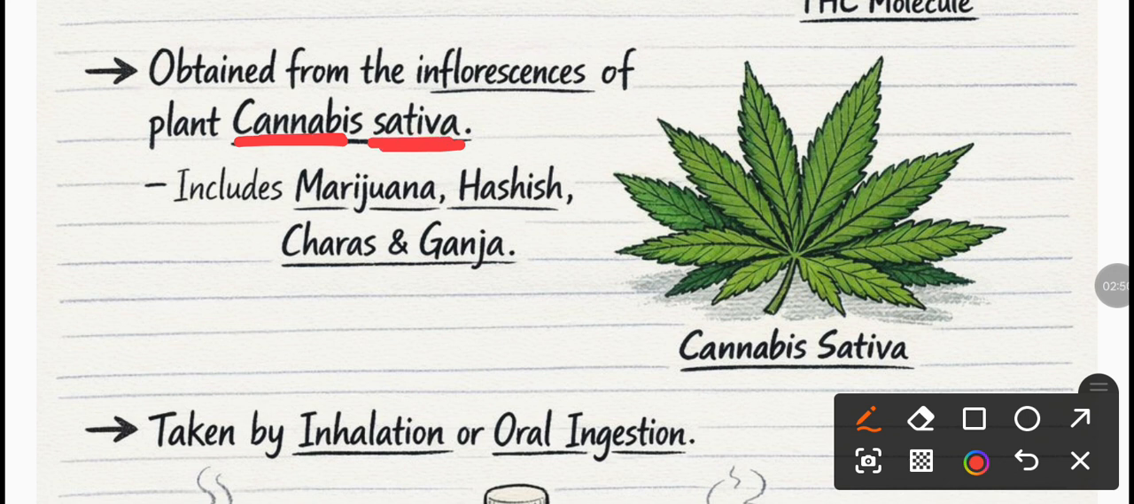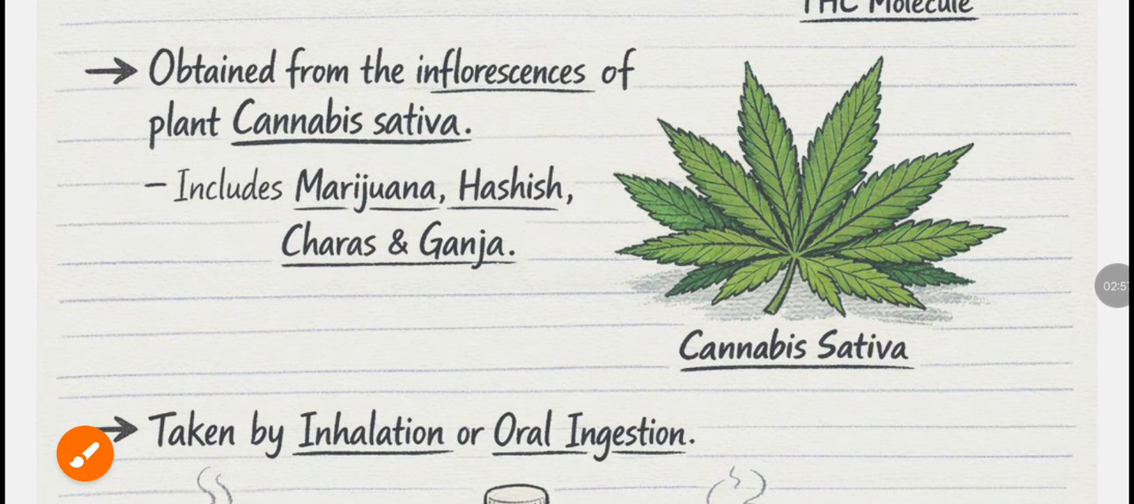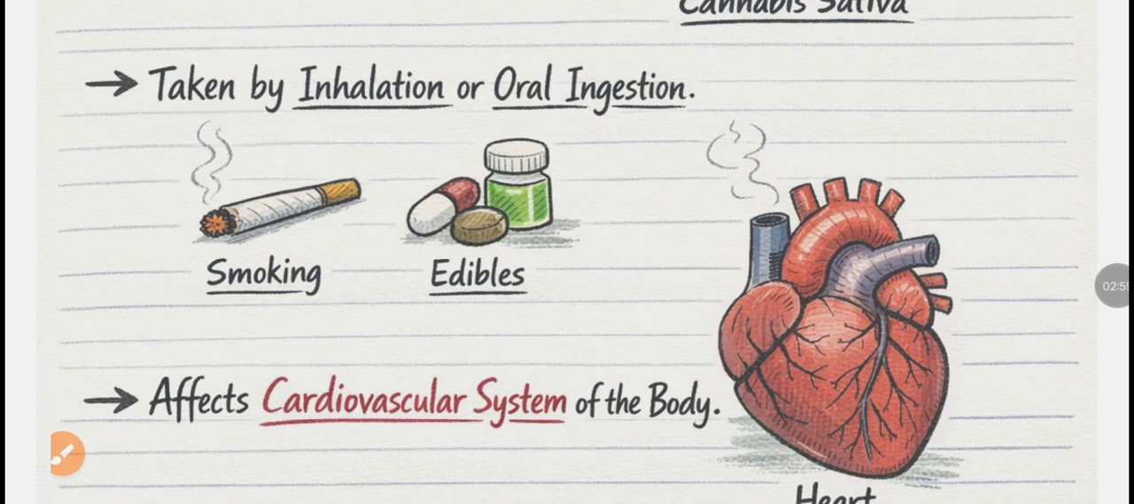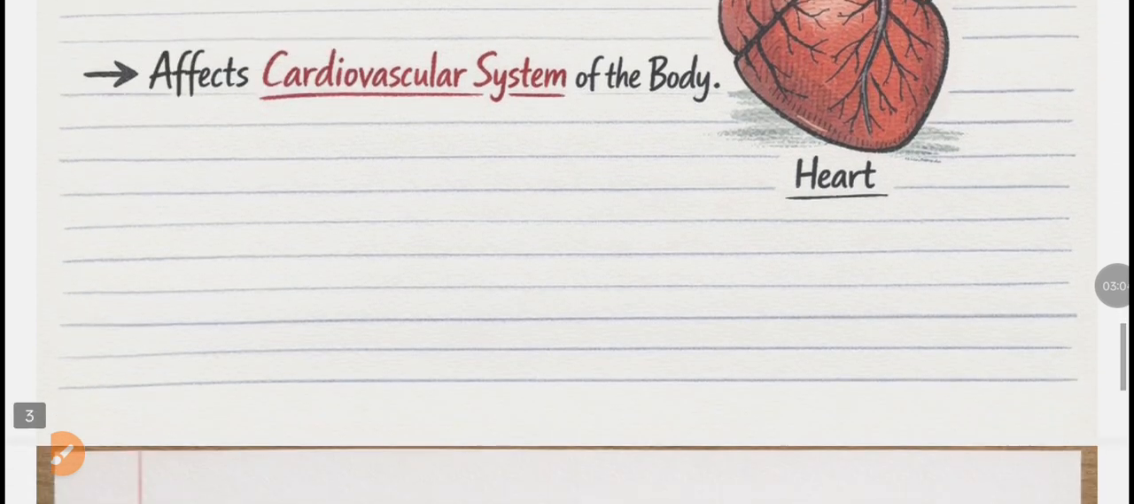Cannabis sativa. It includes marijuana, hashish, charas and ganja. Remember the leaf structure of Cannabis sativa, and it is taken by inhalation or oral ingestion. And this basically affects our cardiovascular system.